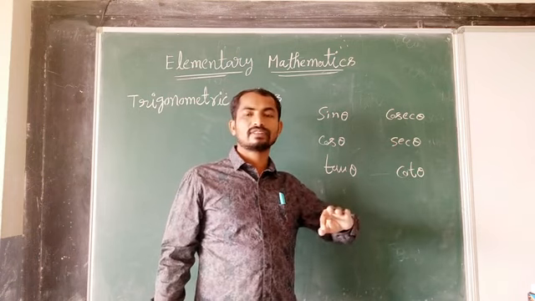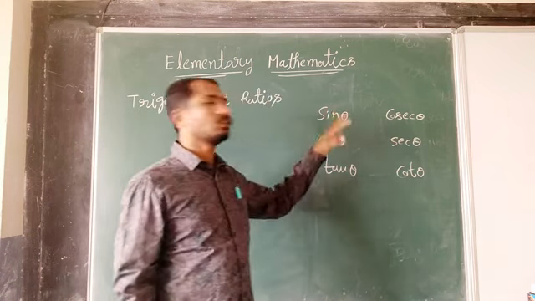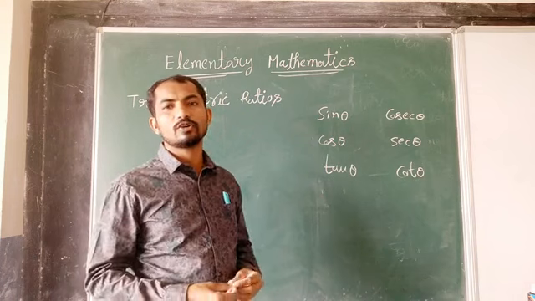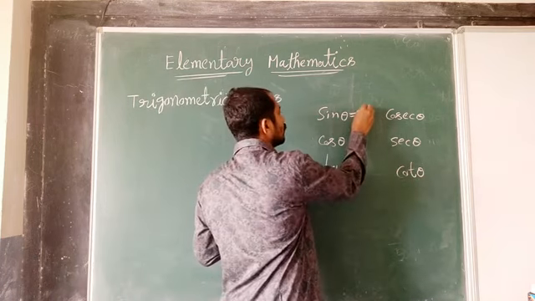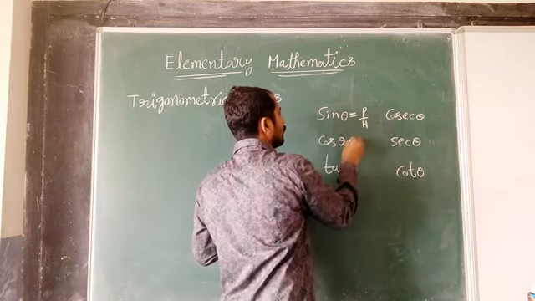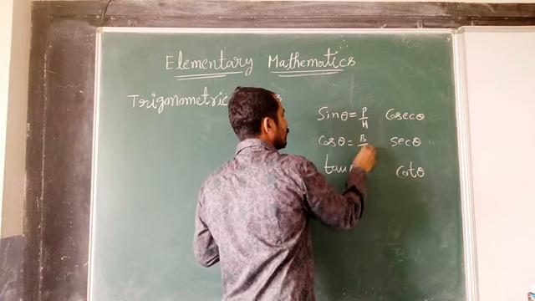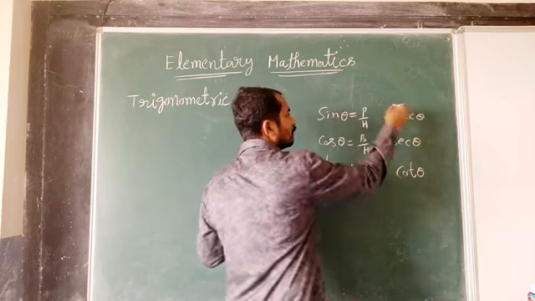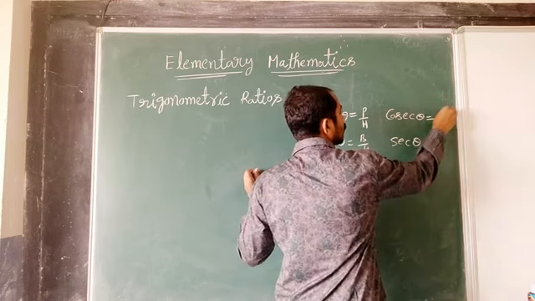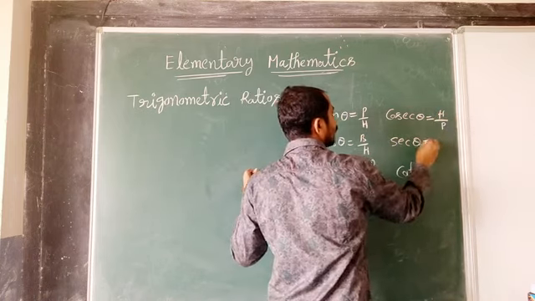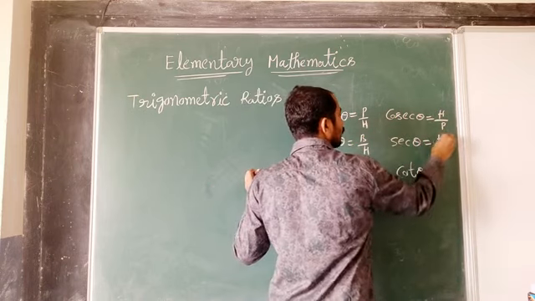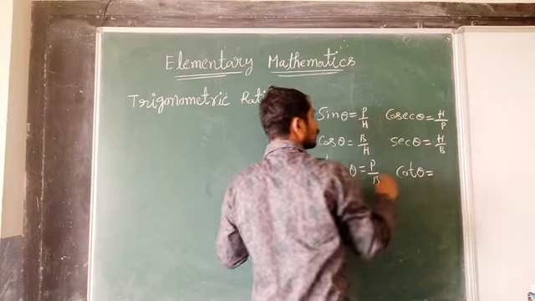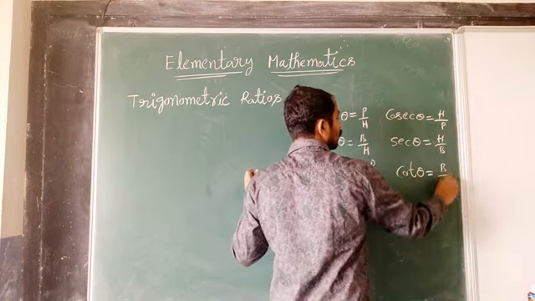I am not explaining all this concept, and you know how to write sine theta. Sine theta is equal to perpendicular upon hypotenuse, cos theta is equal to base upon hypotenuse, and tan theta is equal to perpendicular upon base. Now the reciprocals: cosec theta means hypotenuse upon perpendicular, sec theta means hypotenuse upon base, and cot theta you can get as base upon perpendicular.